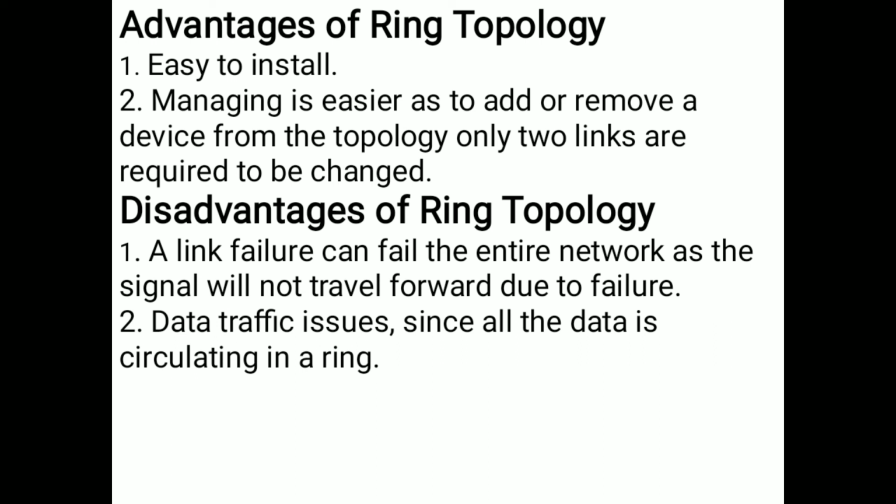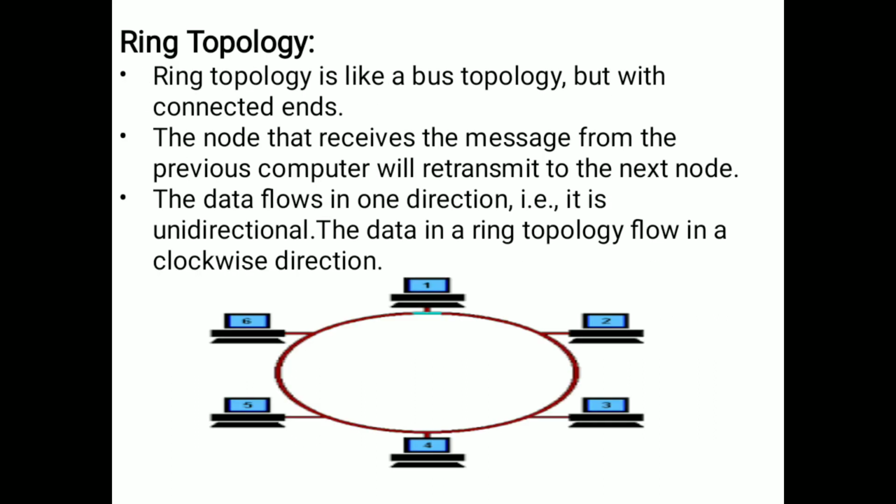The second one is a data traffic issue. Since all data is circulated in a ring, data will travel in a circular way only. Let us consider this example. The first system wants to send data to the fourth system, then it should send data to the second system, second to third, and third to fourth.